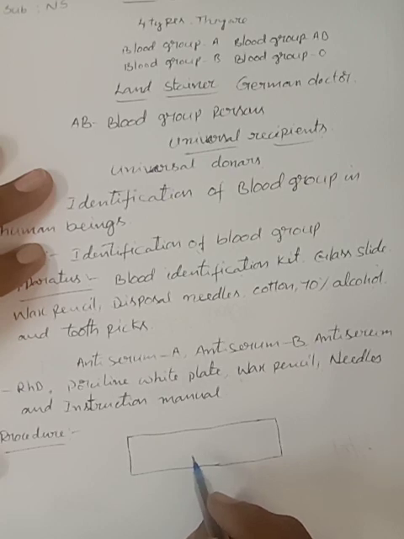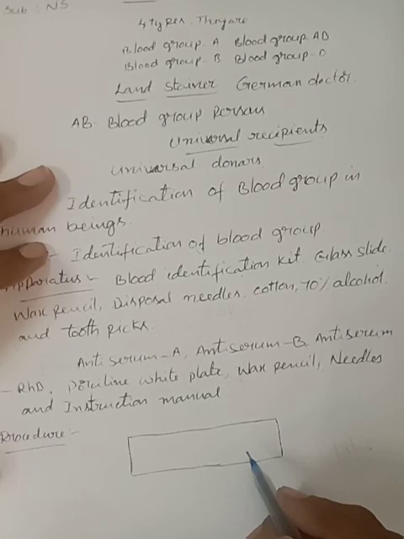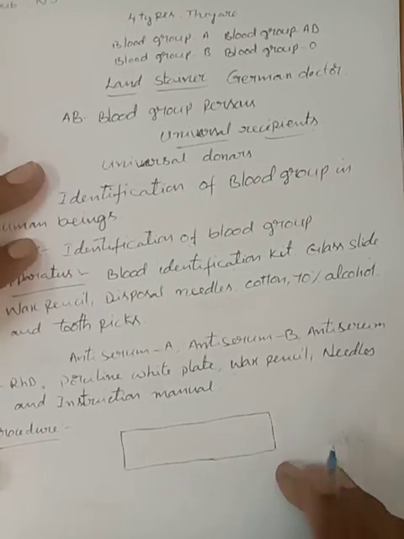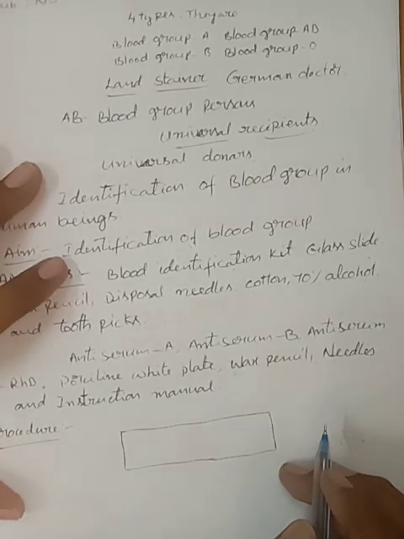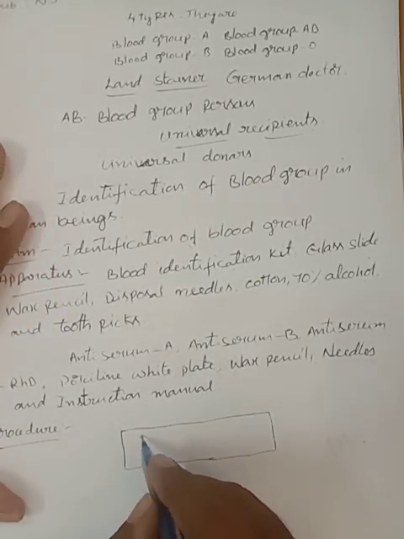Okay, children, first we take one porcelain white plate, and clean and dry it. The plate must be very clean so that it does not interfere with the reactions. Now, with the help of a wax pencil, draw three circles on the plate.